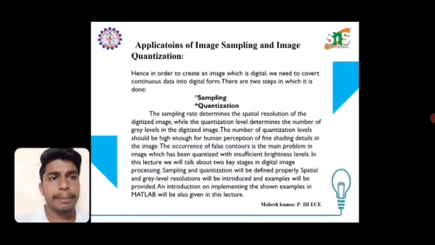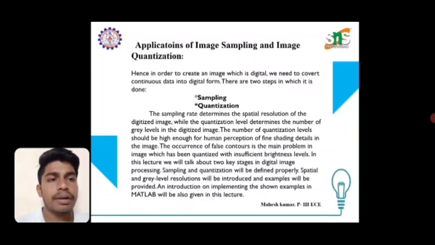Applications of image sampling and image quantization. In order to create an image which is digitalized, we need to convert continuous data into digital form. There are two steps, which are sampling and quantization. The sampling rate determines the spatial resolution of the digitalized image, while the quantization level determines the number of gray levels in the digitalized image.